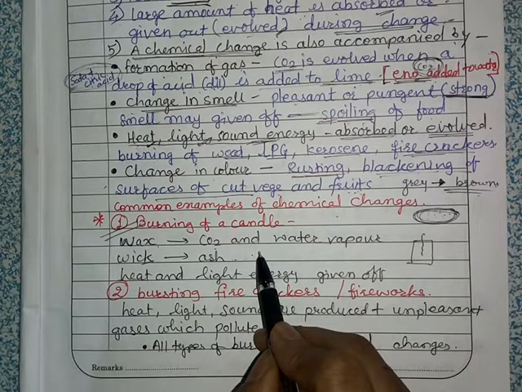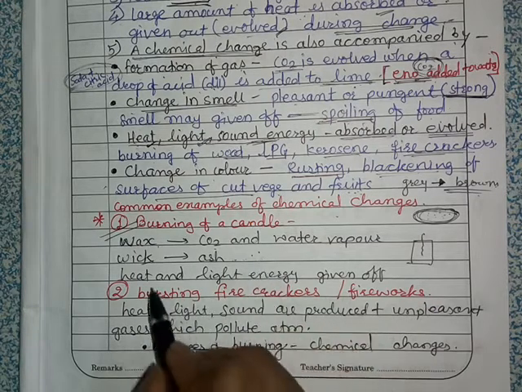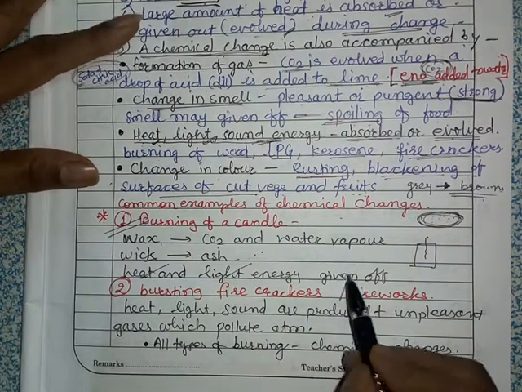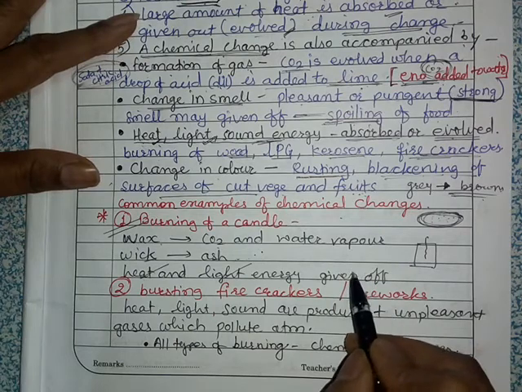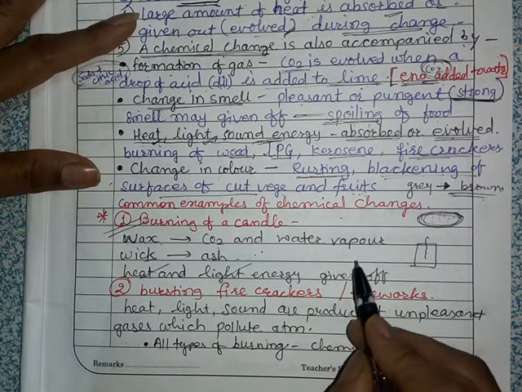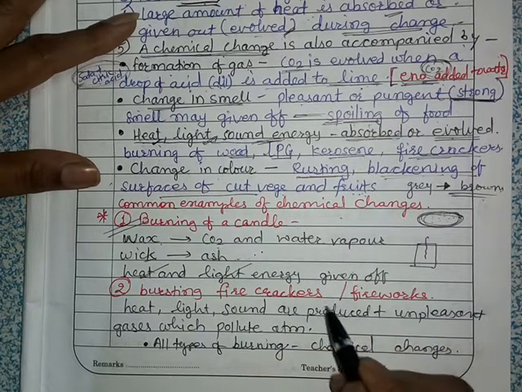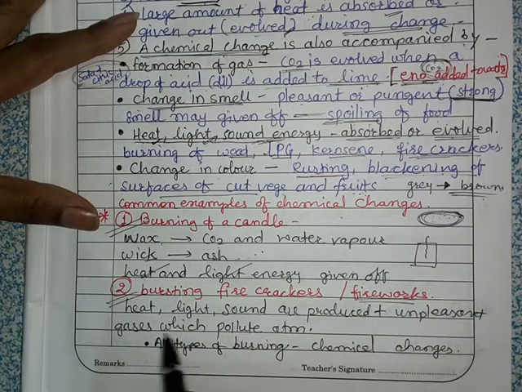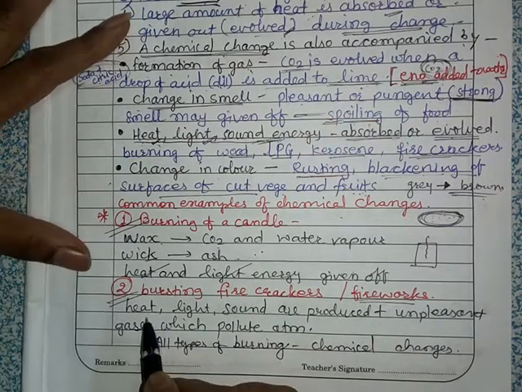Then heat and light energies are given off during the burning of candle, and this change is not reversed. Once the candle is burned, it cannot be gotten back. Similarly, the bursting of firecrackers or fireworks is an example.